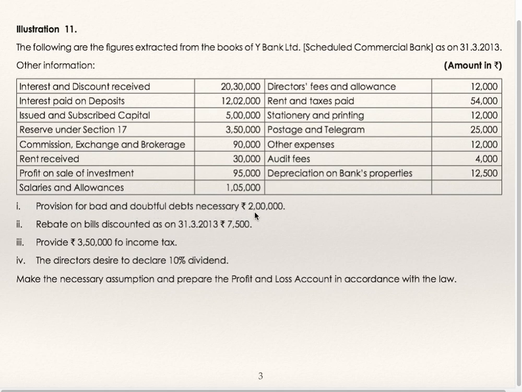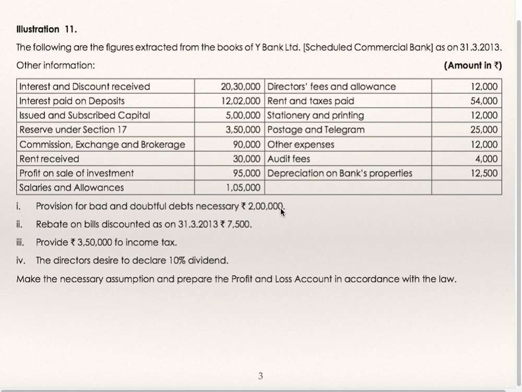Provision for bad and doubtful debts is necessary, 2 lakhs. It is to be shown in profit and loss account under section 2, expenditure. You have provisions and contingencies in that. Show these 2 lakhs. Rebate on bills discounted 7,500. It is to be deducted from schedule number 13 and it is to be shown under schedule number 5.